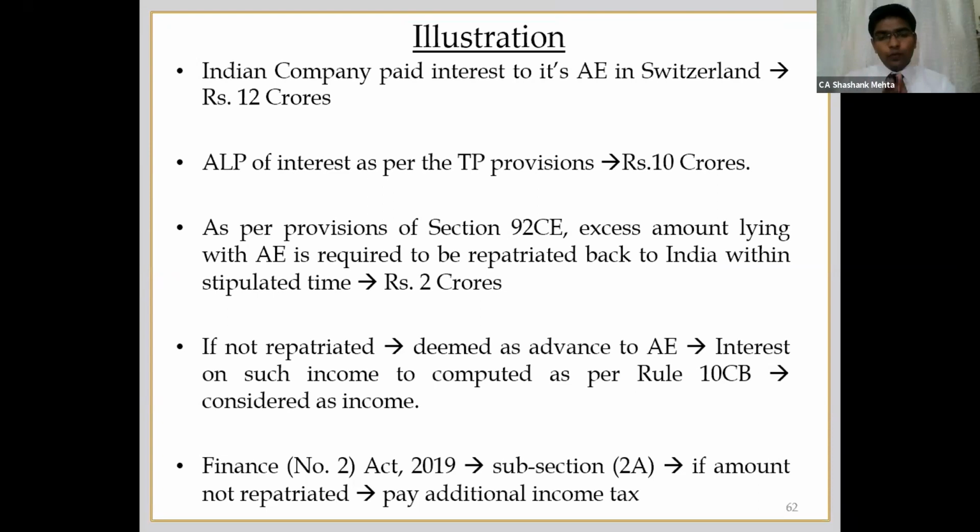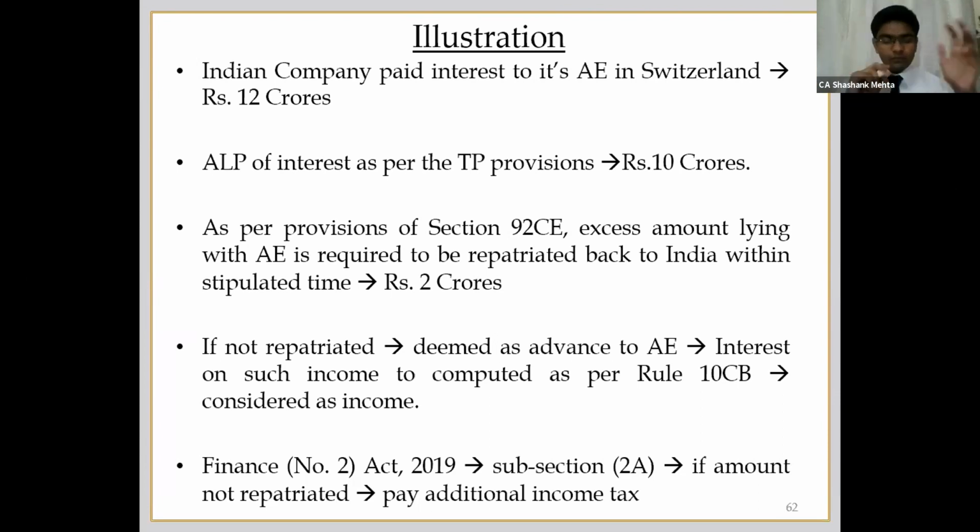As per the provisions of section 92CE, I am required to repatriate that amount back to India within a stipulated time. Say suppose 90 days. There is a specified rule for that. If within that stipulated time, the 2 crore rupees which are lying in excess with the Switzerland company do not come to me, then it will be deemed as if I have advanced that 2 crore to the Switzerland company. And accordingly, according to Rule 10CB, the interest will be calculated on that deemed advance.